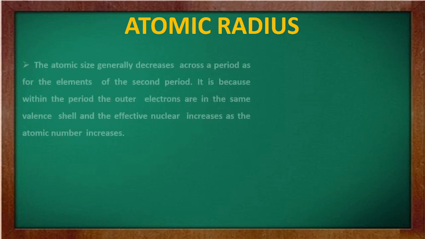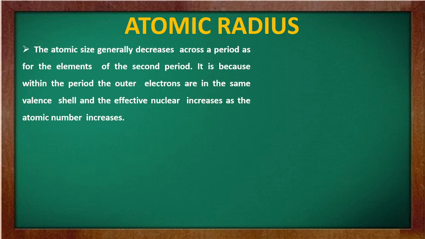The atomic size generally decreases across a period. It means that when we are moving from left to right in a periodic table, the size will decrease. Why? Because the effective nuclear charge increases as the atomic number increases.